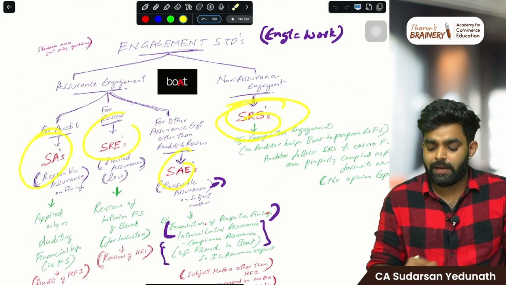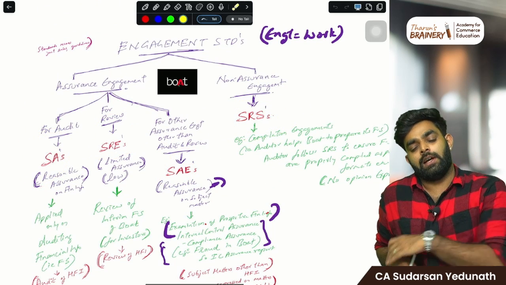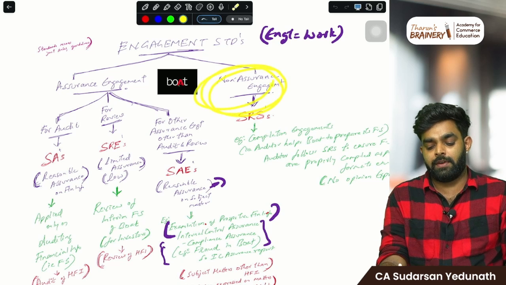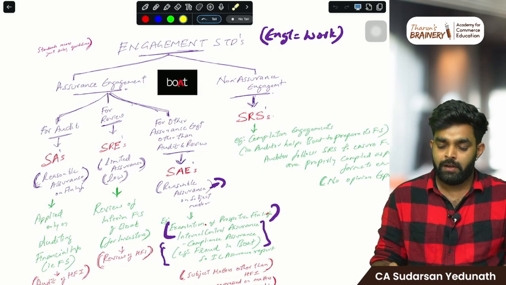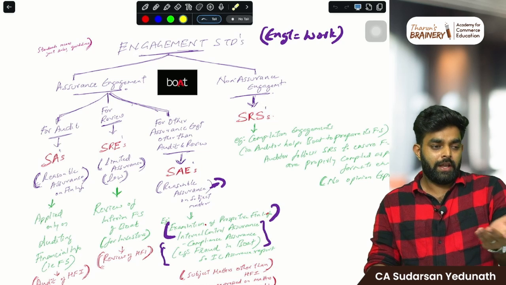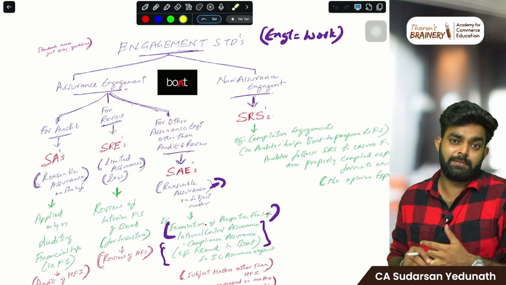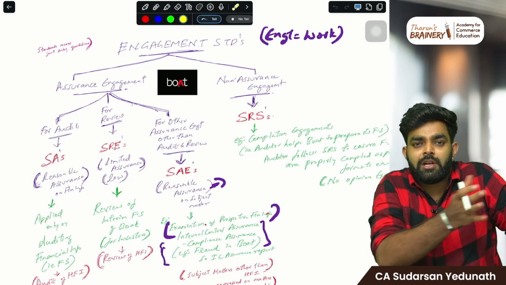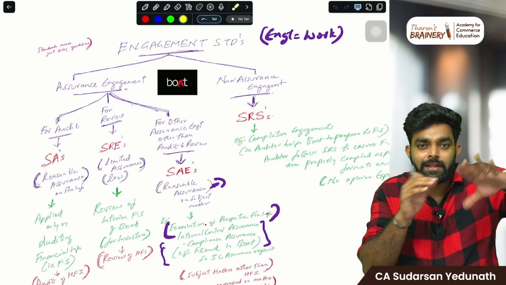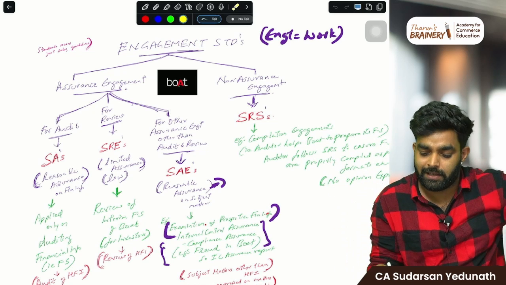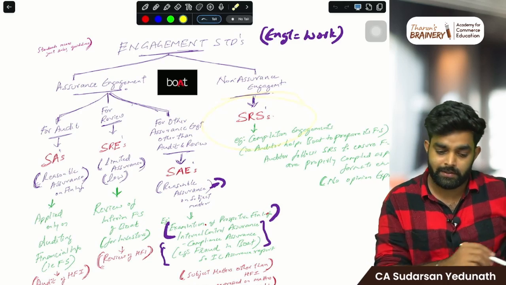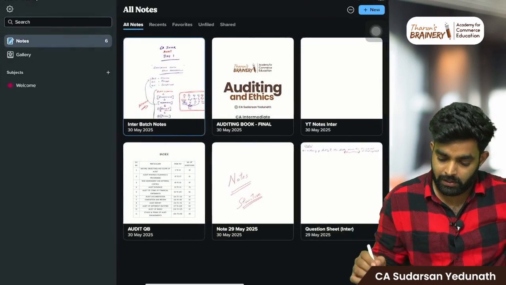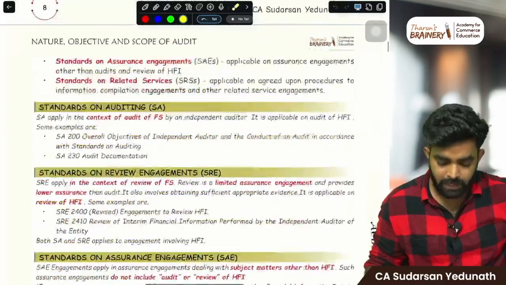Next is SRS, standards on related services. This is applicable if you are doing a non-assurance engagement, where I am not giving any guarantee. For example, the board came and asked you, can you help me prepare my financial statements? My management team doesn't know. So the auditor will go and help. There, no formal report, no signing, no guarantee. It is called SRS, so there we need to follow standards on related services. Got it? Then the chapter is done.